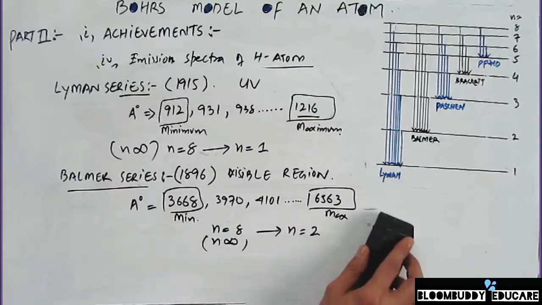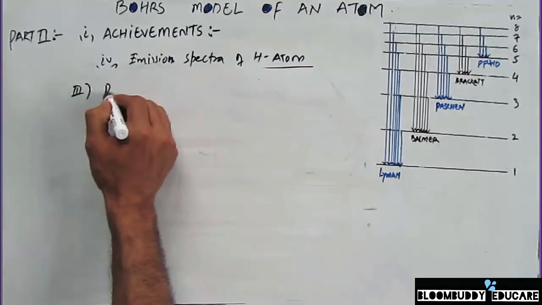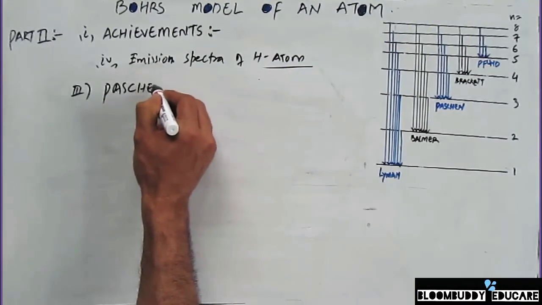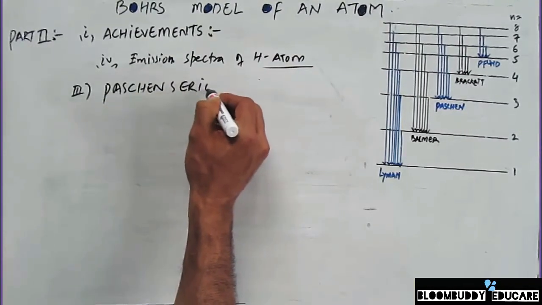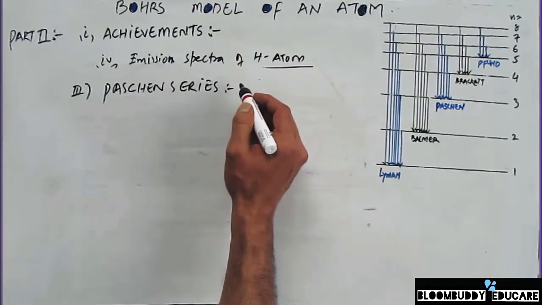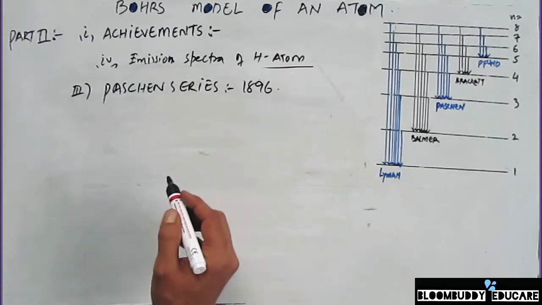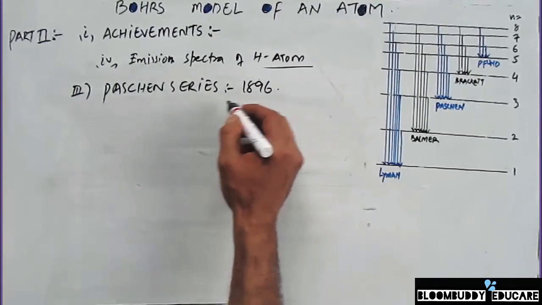In a similar manner, there is one more series, which we call the Paschen series. The Paschen series was discovered in 1896, and this series appears in the near infrared region.